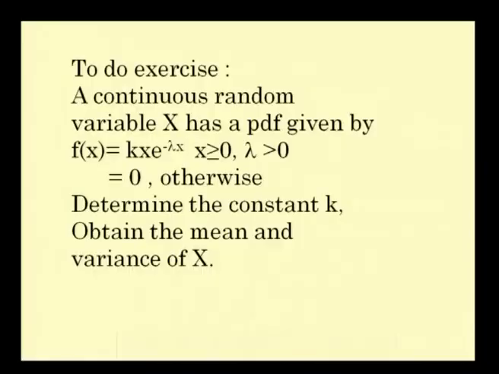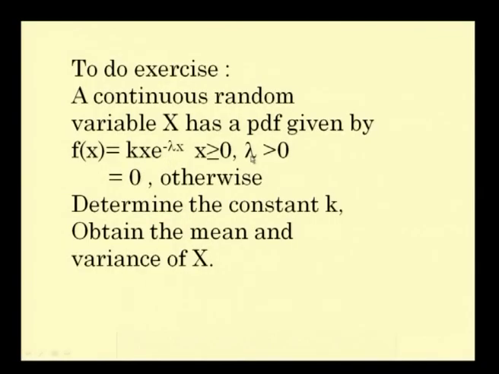function of random variable. Here are some exercises so that you can practice and find out. A continuous random variable x has the PDF given by f of x is equal to kx into e power minus lambda x, x is greater than or equal to 0 and lambda is greater than 0. Here there are two constants k and lambda. The difference is k is an unknown constant and lambda is a known constant.